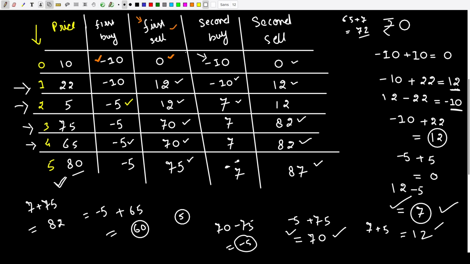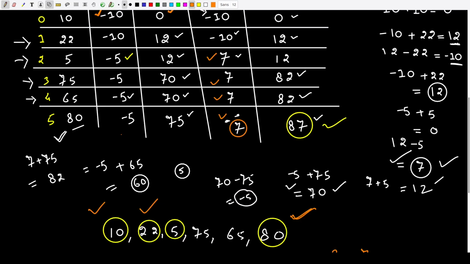And after doing all these things, the answer, or the maximum profit, will be there in this particular variable, which is second sell, and this is what we are going to return in our function. Okay, so I hope the explanation was clear. Now we have understood it.